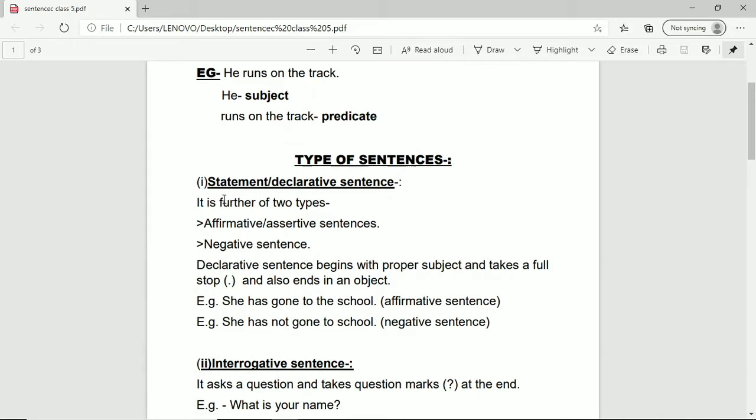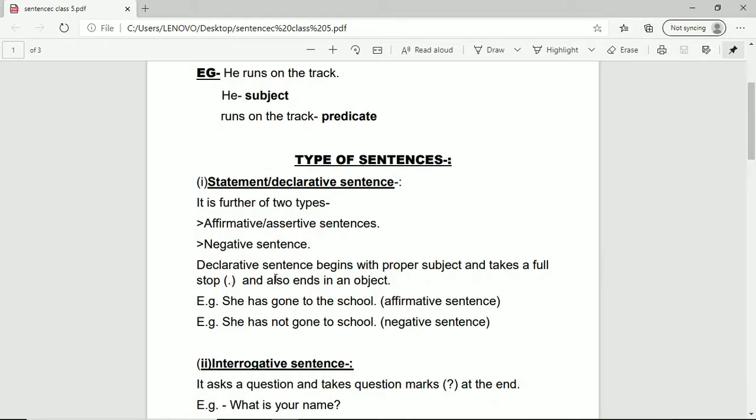Number one is statement, or you can say declarative sentence. Students, declarative sentence or statement is further of two types. For example, it may be affirmative or assertive sentence. Students, as the name suggests, affirmative or assertive means when the sentence is positive. It doesn't include any not or never, right? For example, I am a boy, I am a girl, I am studying English, right? And negative sentence is the one which has a negative sense. For example, I am not studying, I am not a boy, etc.